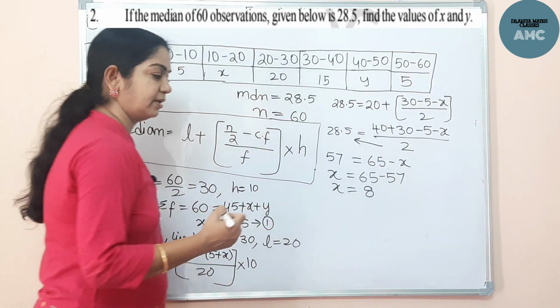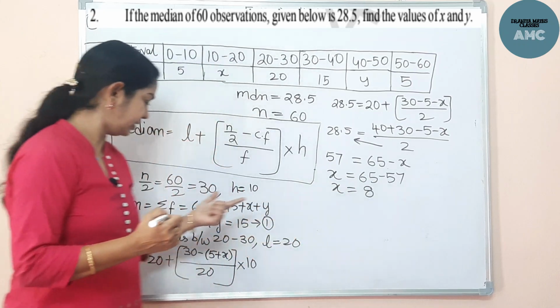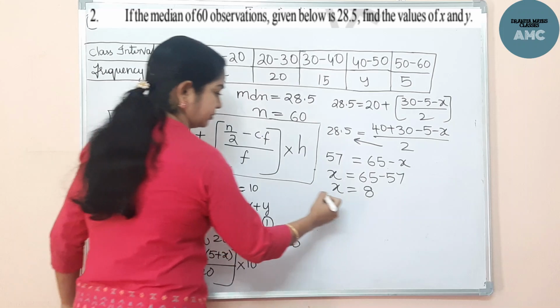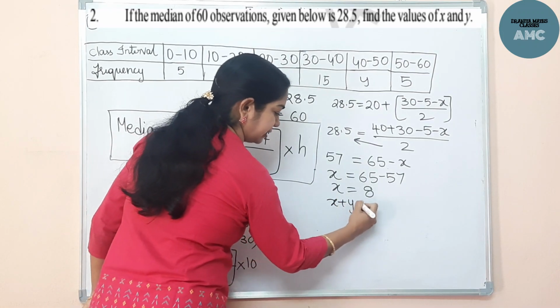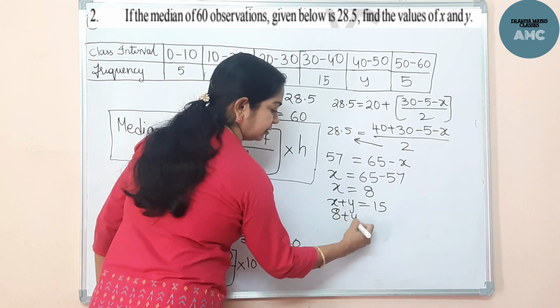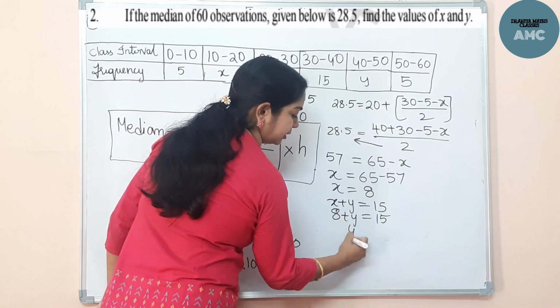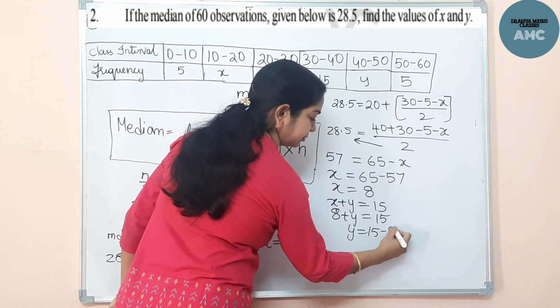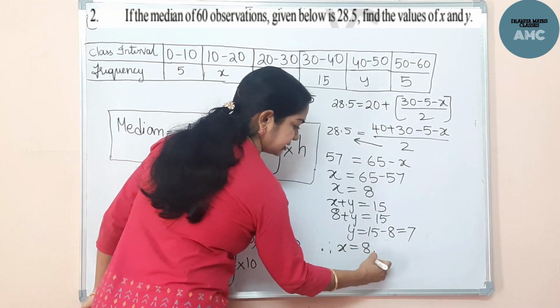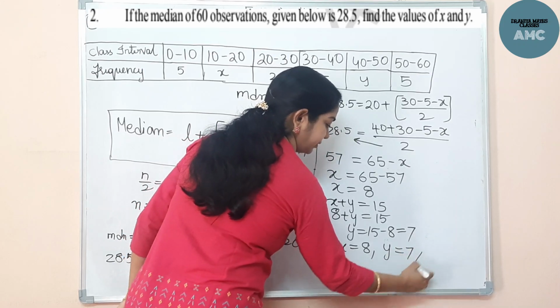Now substitute this x value in equation 1, which is x plus y equal to 15. Substituting x value, you get y equal to 7. Therefore, x value is 8 and y value is 7.